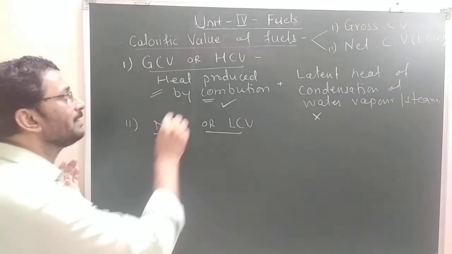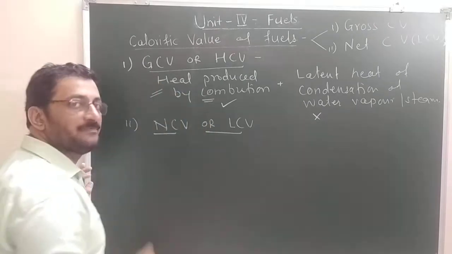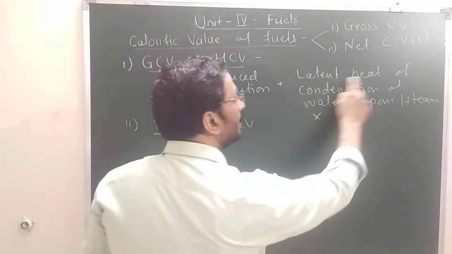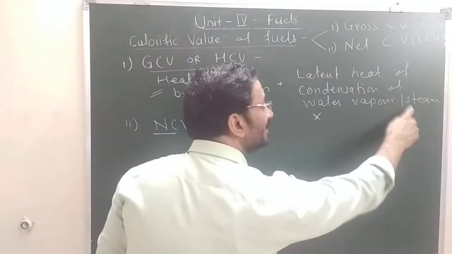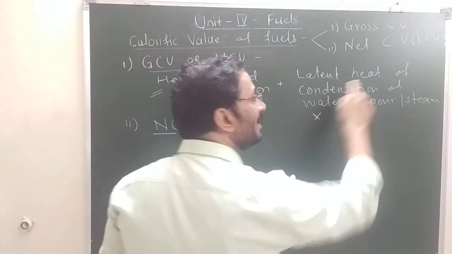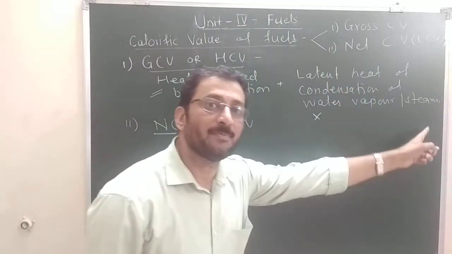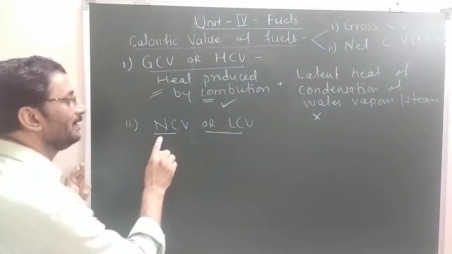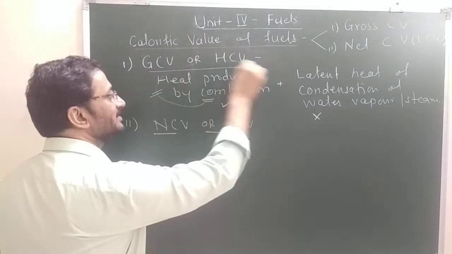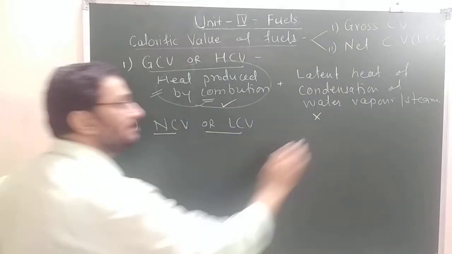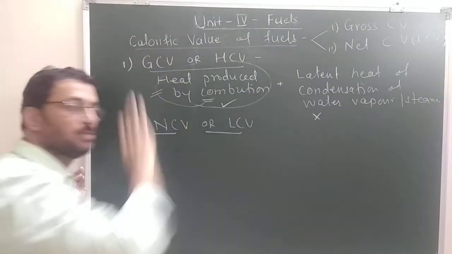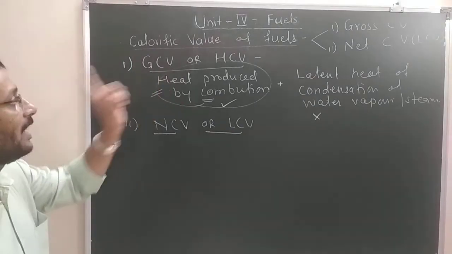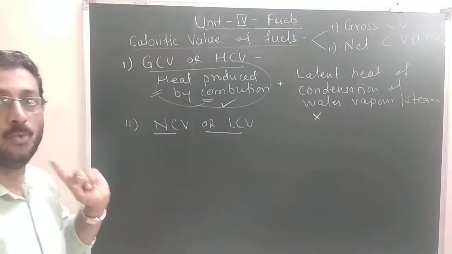What we are getting by burning of the fuel sample, combustion of the fuel sample, as well as what hidden heat is there in the water vapor produced, what hidden heat is there in the steam obtained, that also we take into consideration. But in case of net, only this part is considered. These water vapors are allowed to go away with other hot combustion gases. So this is always high, this is always low, isn't it?